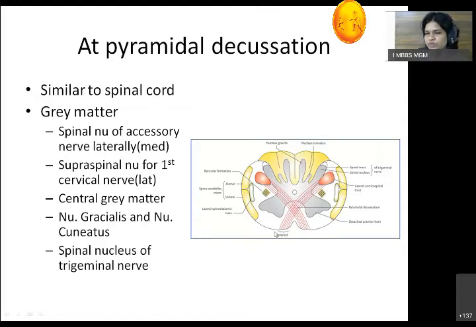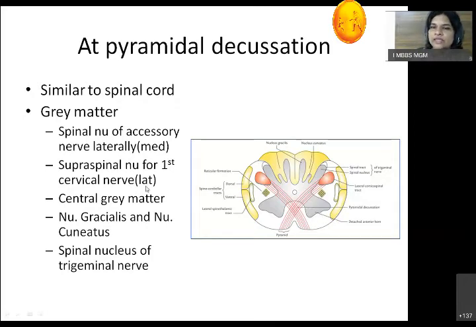As they cross from one side to the opposite side, they have to cross the gray matter. Because of these white fibers, this gray matter, which was centrally placed, will be divided by these fibers from the remaining central matter. So this part is the detached anterior horn. Why is this detached? Because of the crossing of pyramidal fibers to the opposite side. So they are crossing from the anterior column to the lateral column. Now this detached anterior horn is gray matter. It is divided into two parts.